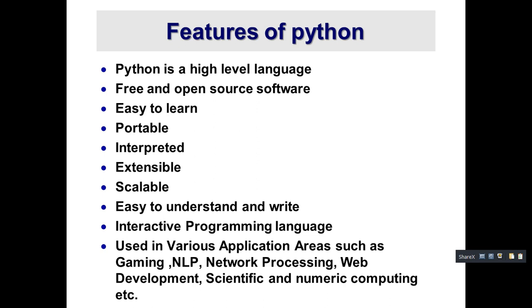Then we move to the next point, called interpreted. The Python programming language is an interpreted language. We have said that it is a high level language, right? A high level language has to be converted to machine level language, so in between it has to be translated. How are we going to translate? Using translators. What translators do we have? We have the interpreter and we have the compiler. Python programming uses an interpreter.